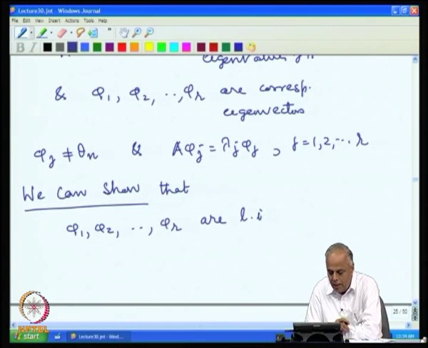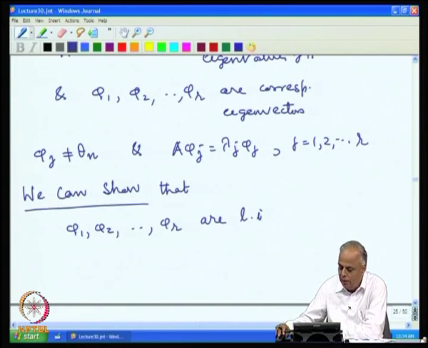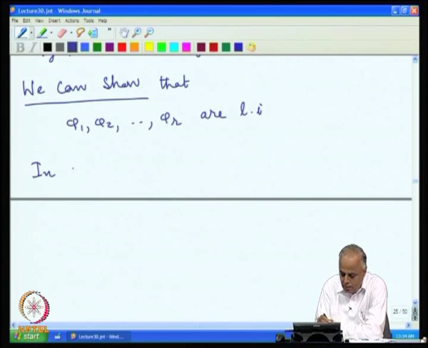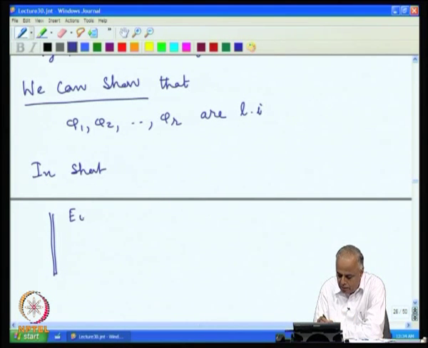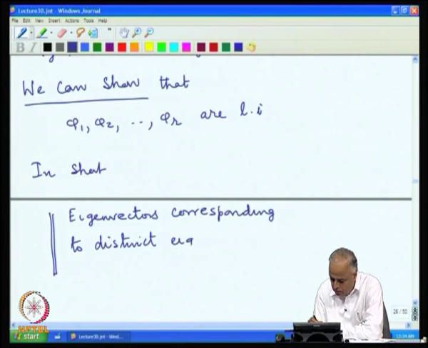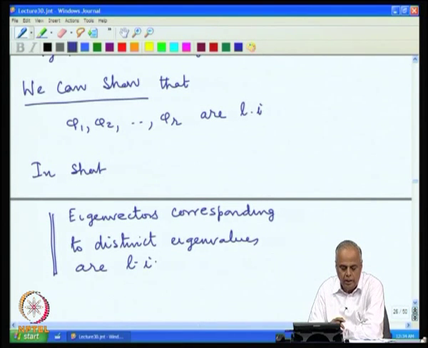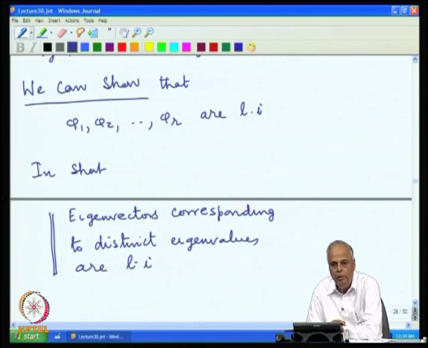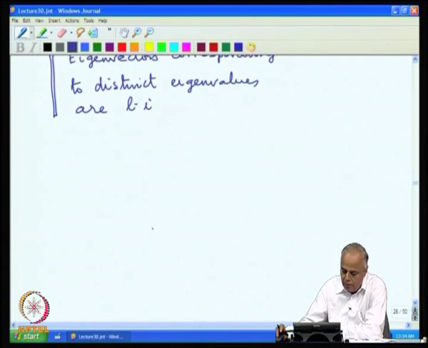It can be simply stated as: eigenvectors corresponding to distinct eigenvalues are linearly independent.